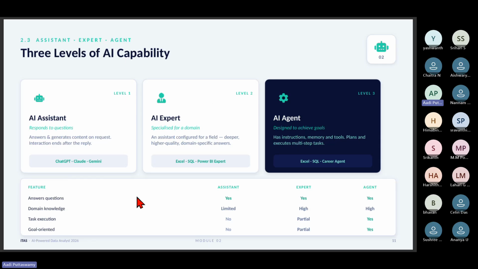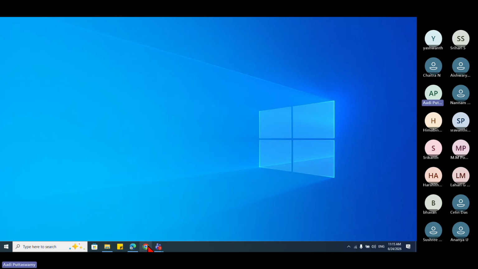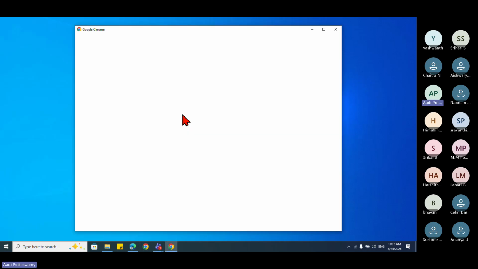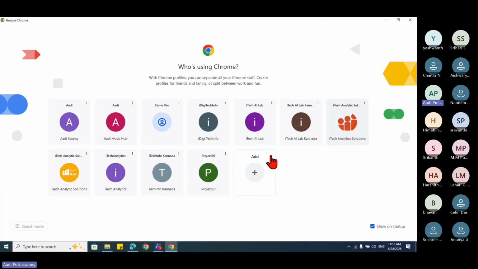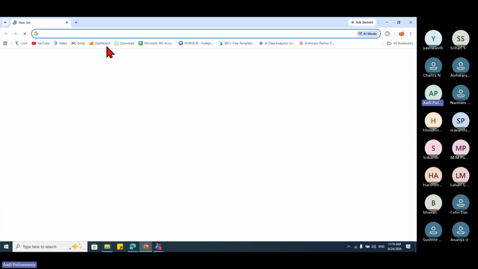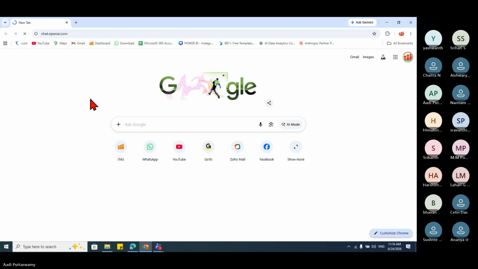Then what is an AI expert? An AI expert is something where it can do some tasks for us. Let me show you. I will just go to ChatGPT and we'll see what is an assistant, then we'll see what is an expert. Now let me open ChatGPT, and let me also open Claude.